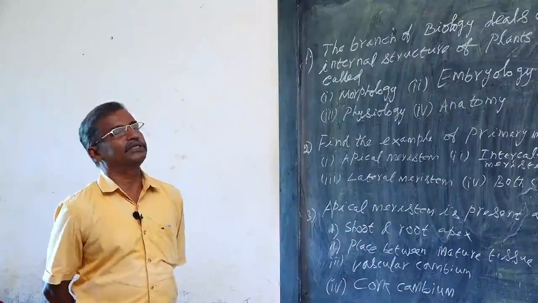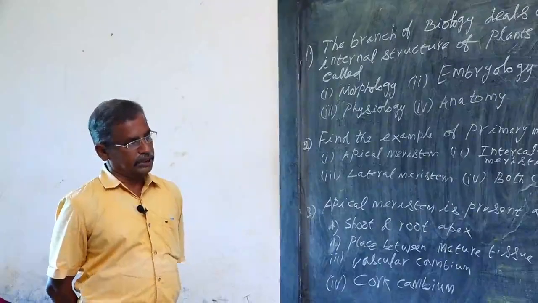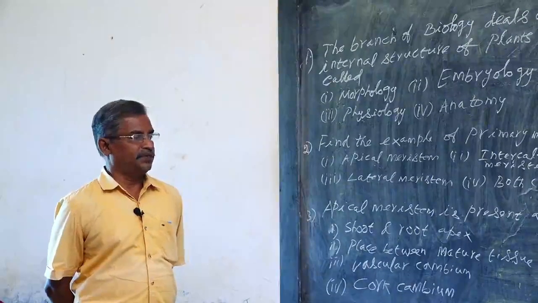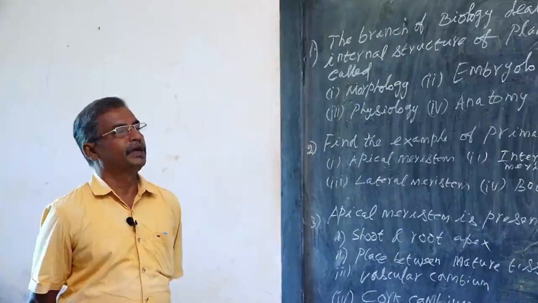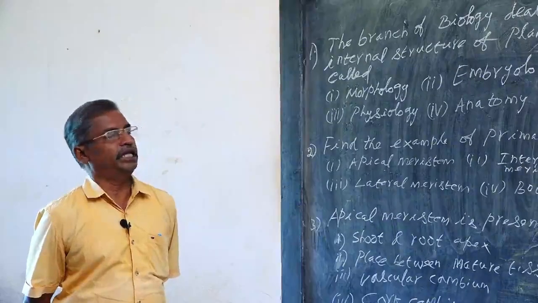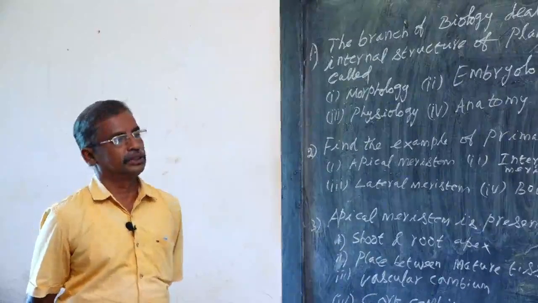Cork cambium is otherwise called phellogen. This produces phellem outside and phelloderm inside. These three tissues are collectively called periderm.